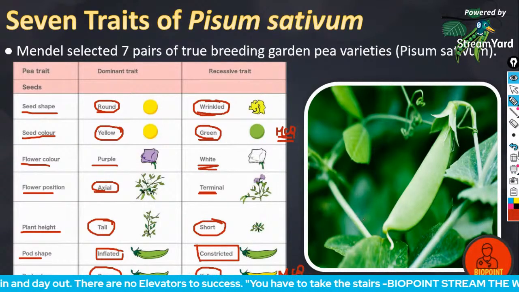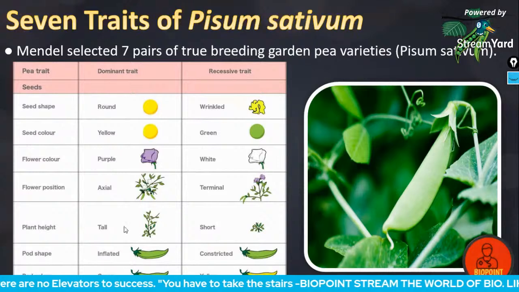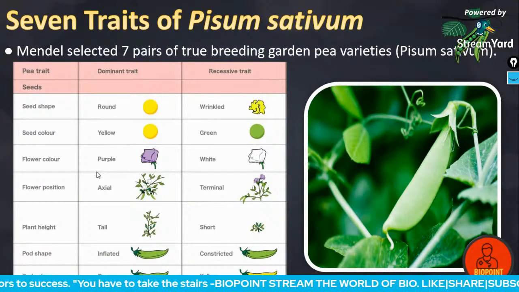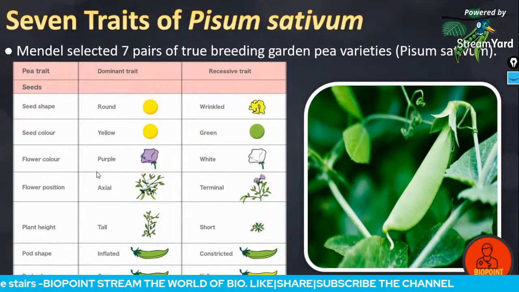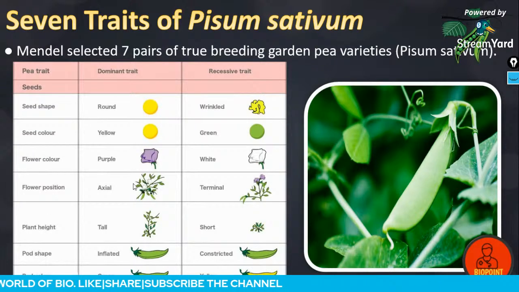So these are the seven different characters used by Mendel. Seed color, seed shape, pod color, pod shape. Seed color, yellow is dominant, green is recessive, but for pod color, green is dominant, yellow is recessive.